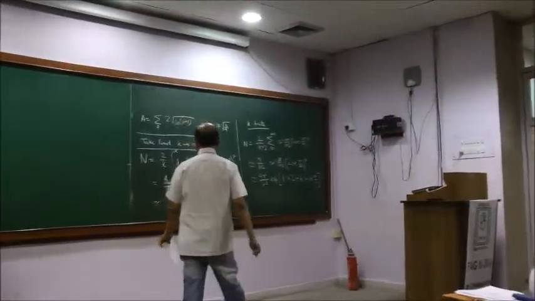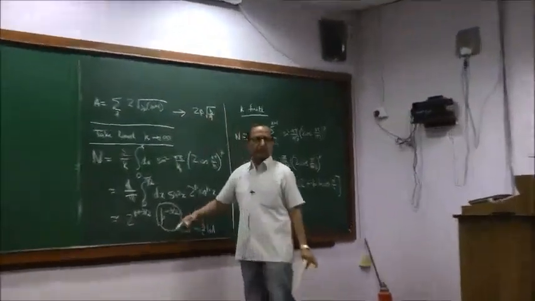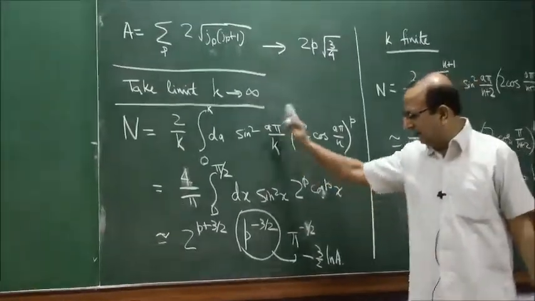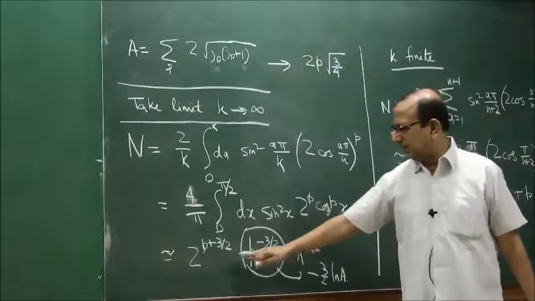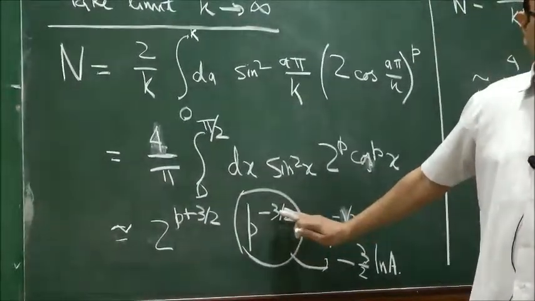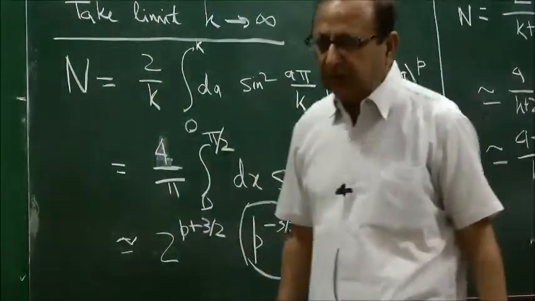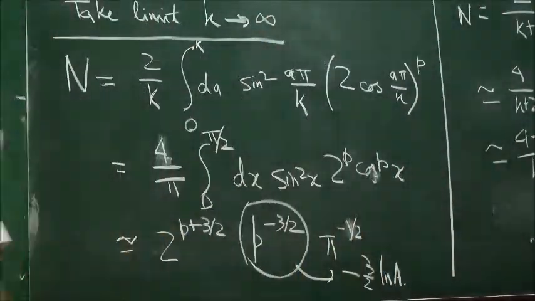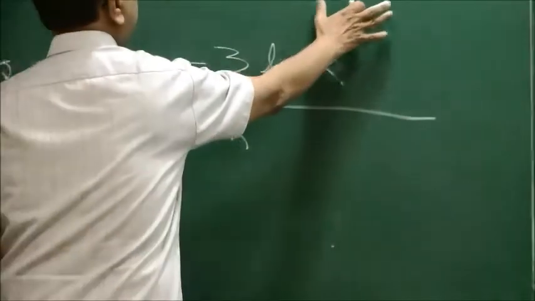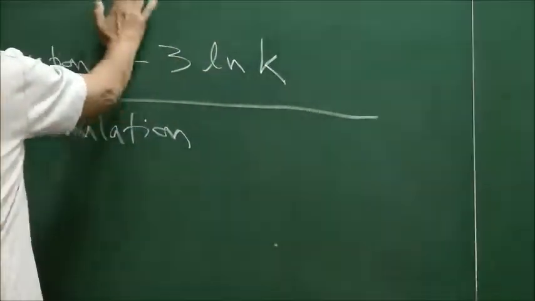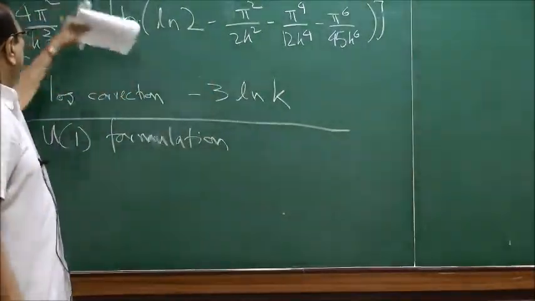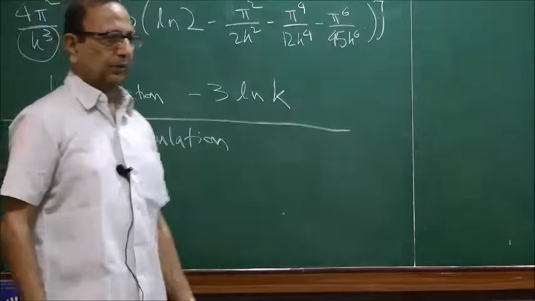When you take K to infinity, it depends only on P. It cannot depend on K because K has already been taken to infinity, and in that limit, the factor apart from 2 to the power P is P to the minus K by 2. If you do not take K to infinity, then apart from P log 2, you get some terms dependent on K, which serve to diminish the value of log 2. Apart from that, you have an extra factor of 1 by K cube. That is the difference.